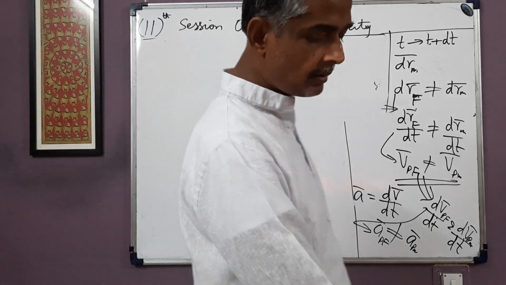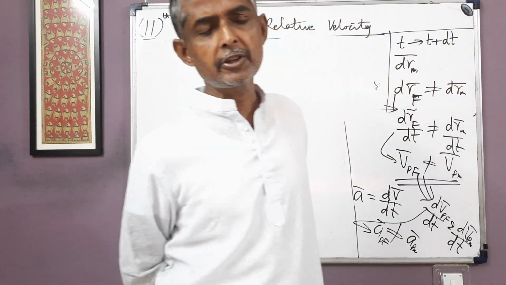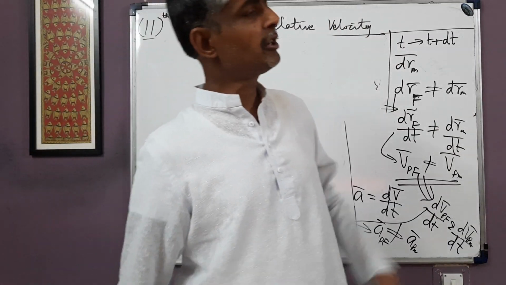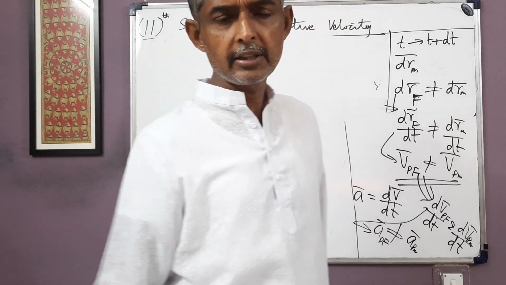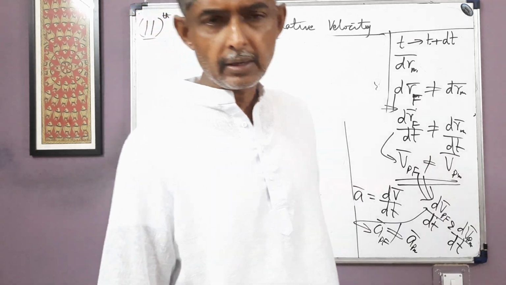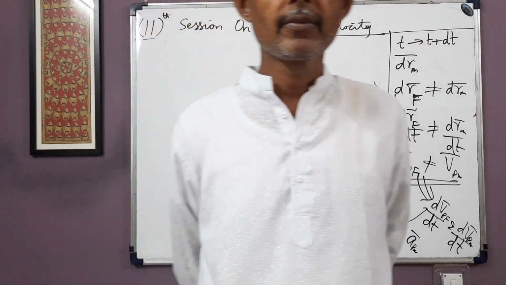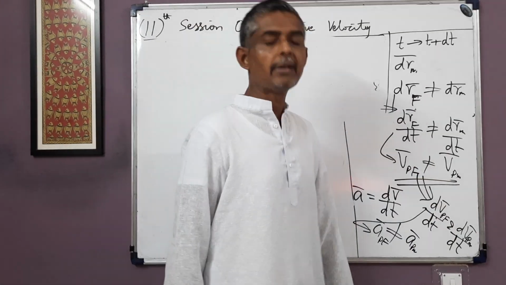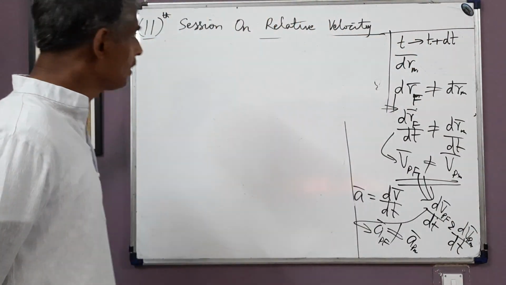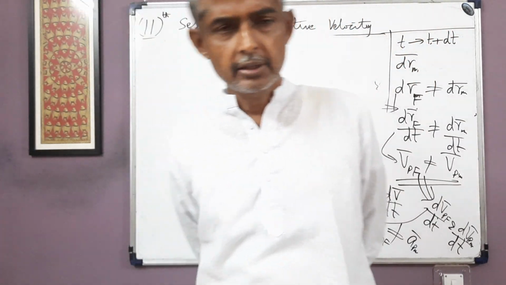So one more thing: trajectory. When we talk of the trajectory of a moving point, we mean the path which the point P follows in a given frame. Suppose in a particular frame point P moves in a circle, then we say its trajectory is a circle in that frame. Suppose a point P moves as a projectile, in a parabolic path, we say its path is a parabolic path. That is the trajectory. So the trajectory of a moving point is decided by its velocity. Since velocity depends on the frame of reference, therefore the trajectory of a moving point also depends on the frame of reference. Fine. So this is all about the basic theory of relative velocity.